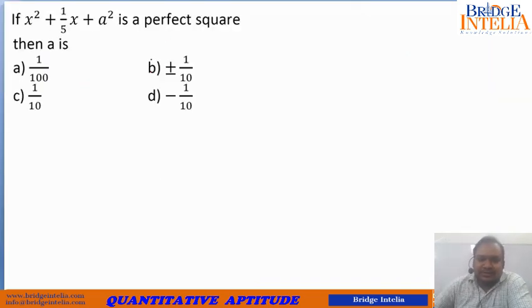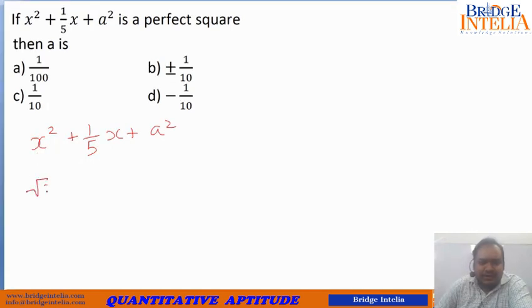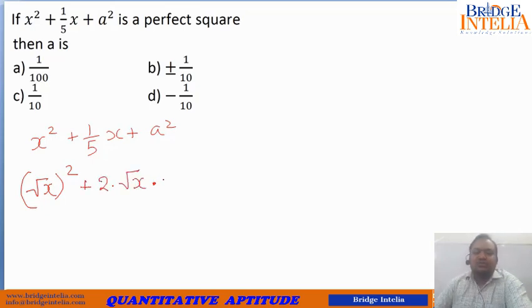Now similar question here. So let's not waste time. Let's arrange this as it is. X square plus 1 by 5x plus a square. Let's try to rewrite this. So x square can be rewritten as root x whole square. Now I will try to give this the shape of 2ab. So I would write this as 2 into root x into what? What should I now write to keep it like 1 by 5x only? So 1 by 10.